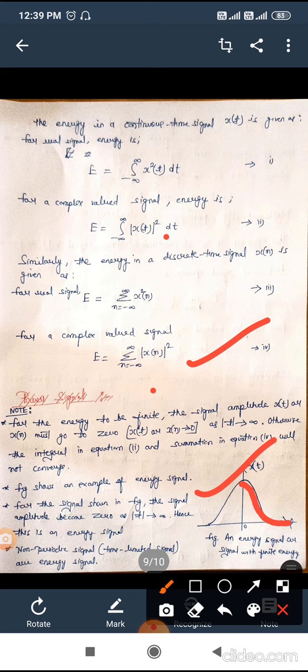Otherwise, this integral and summation will not converge. This is the main requirement: if the time tends to infinity, then the signal amplitude must be zero.